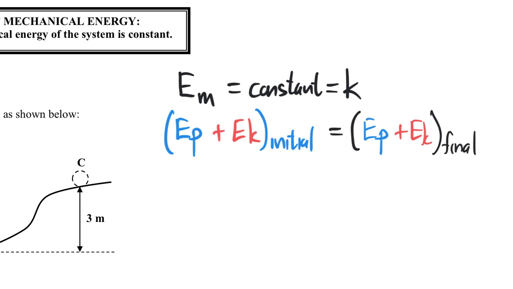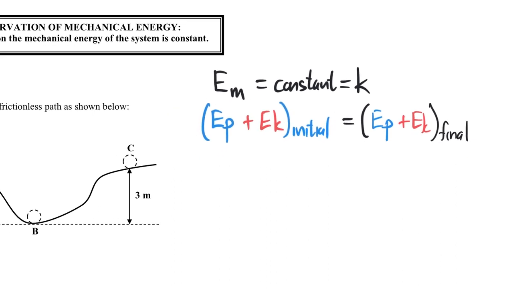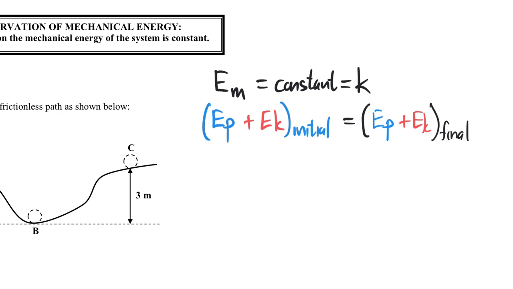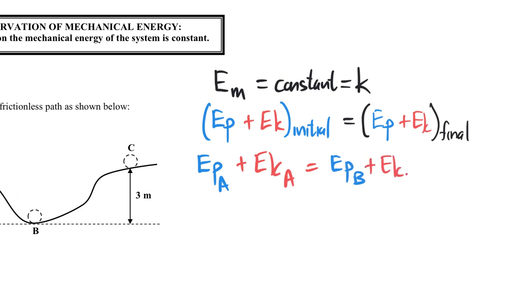For that to be true, the sum of the potential energy and the kinetic energy at, let's say, point A, and the sum of the potential energy and kinetic energy at point B should be equal.